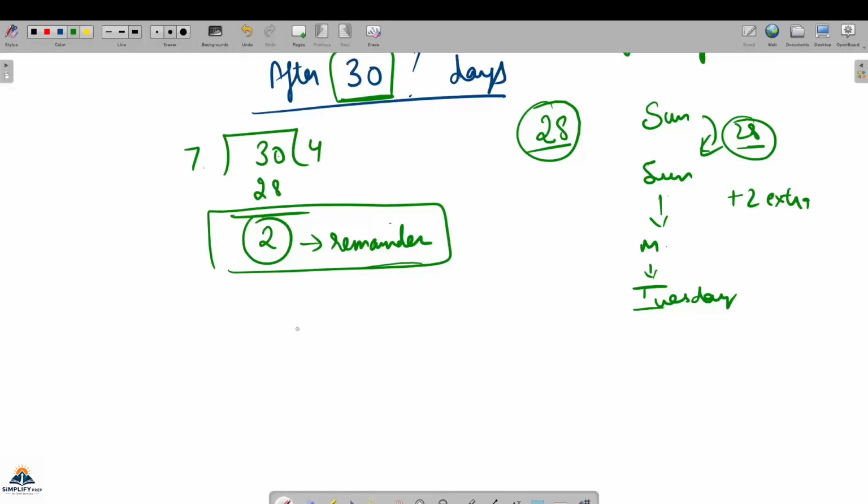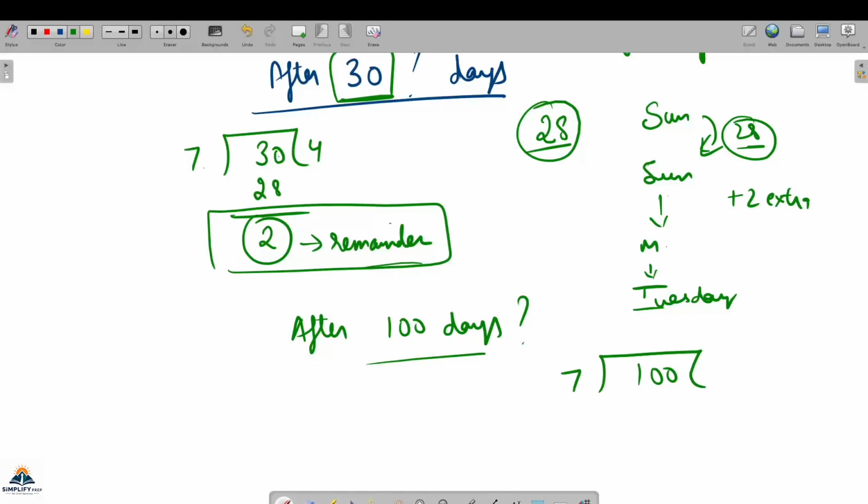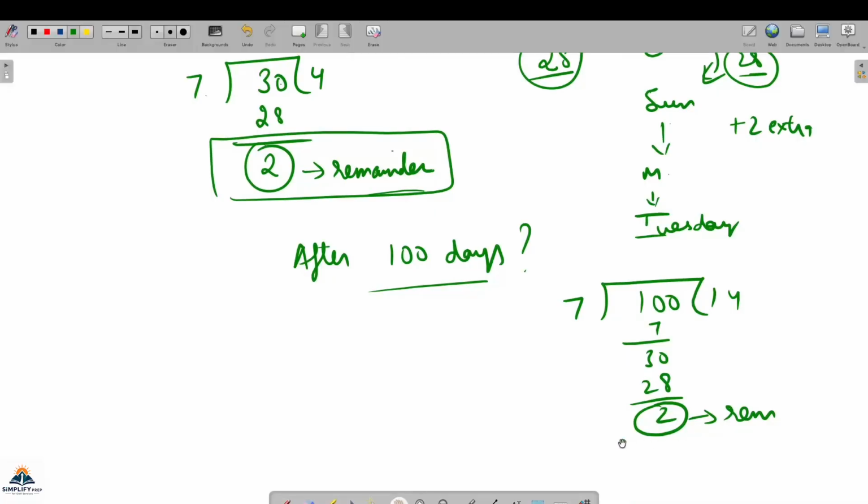That is why I'm explaining it in detail. Because if you have to see after 100 days, after 100 days क्या होगा? So what you will do is, we'll divide 100 by 7 simply and try to see the remainder. Remainder कितना आया है? Remainder ही important है ना. 2 is remainder है. Means 98 तक तो आपका साइकिल बन जाएगा ना.